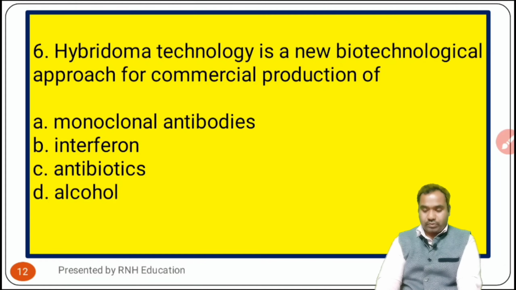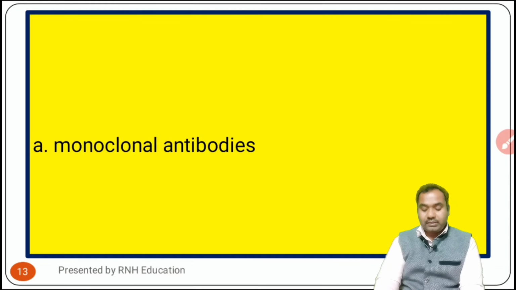Okay, now the next question, that is question number 6. Hybridoma technology is a new biotechnological approach for commercial production of hybridoma. Okay, options are A, monoclonal antibodies. Option B is interferon. Option C is antibiotics. Option D is alcohol. Now see the answer. The answer is option A, that is monoclonal antibodies.